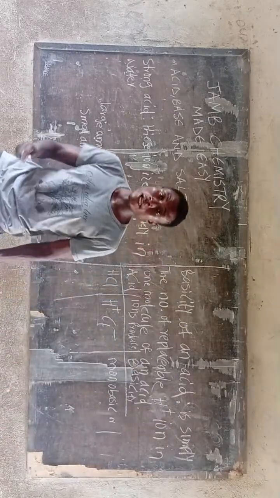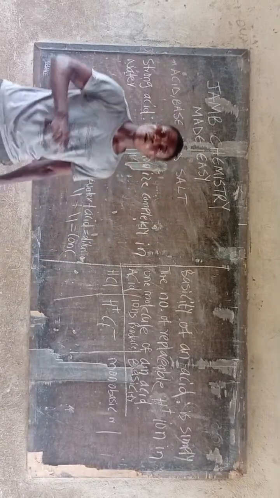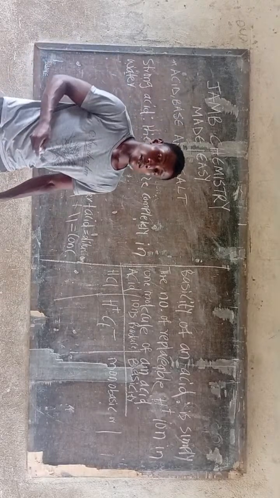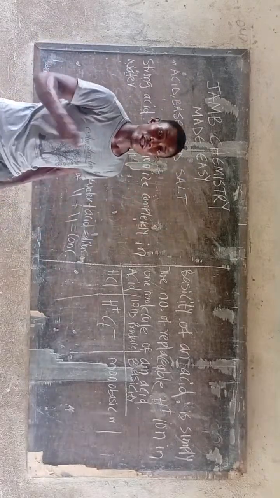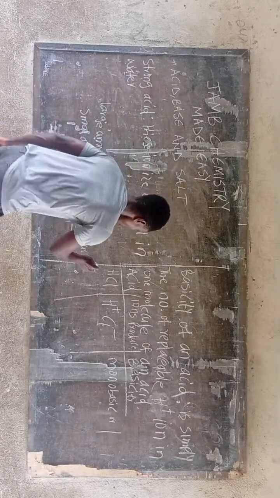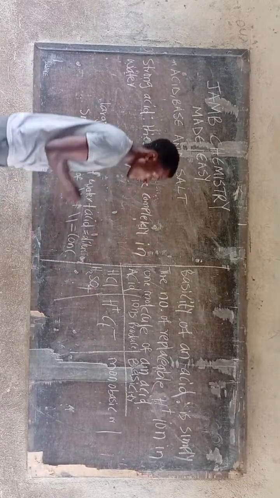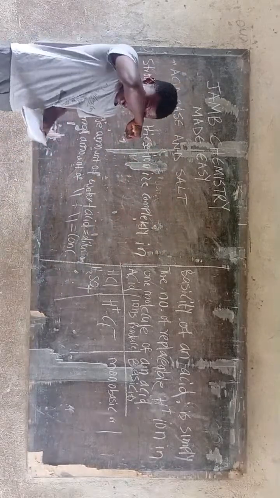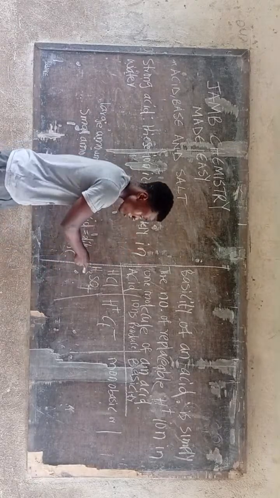We also have the second compound, which is known as tetraoxosulfate(VI), our H2SO4. When you check this here, this is H2SO4.